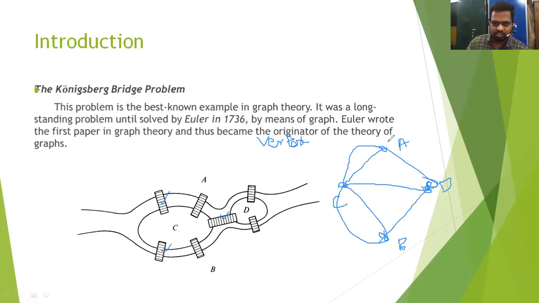So once I start here to walk, I use this bridge, and this bridge, this bridge, this bridge, this bridge. I stop here. Why? I have already walked over this bridge, so I am unable to go again over an already used bridge. Euler tried many times to find a solution.